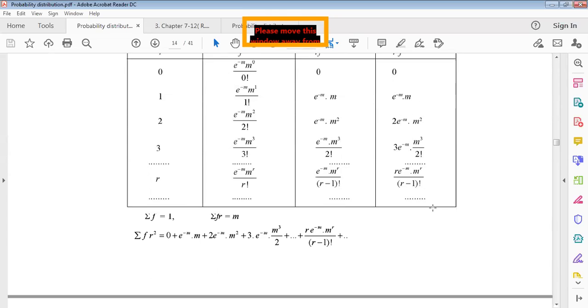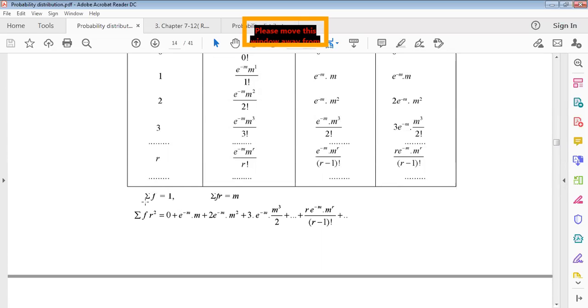In this way, after multiplication up to r, we get the whole formula of the probability density function of the Poisson distribution. Now multiply the r into this, then r factorial becomes r minus 1 factorial, because r factorial can be written as r into r minus 1 factorial, and r will be cancelled. Now making the square and multiplying, we get this one only.